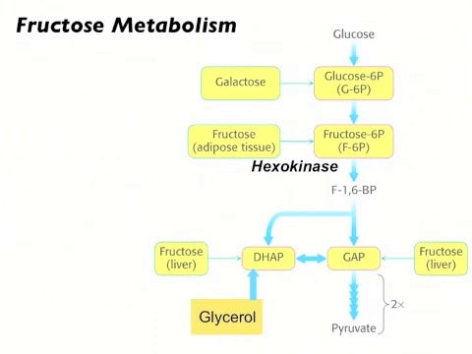And in most other tissues, hexokinase will be busy phosphorylating glucose. But in the adipose tissue, the molar concentration of fructose is much higher than that of glucose. And so, hexokinase will phosphorylate fructose to yield fructose 6-phosphate. This metabolite can then enter glycolysis through the normal pathway.